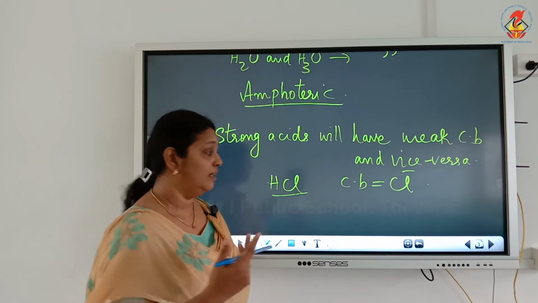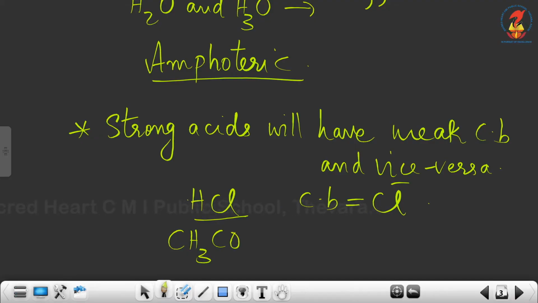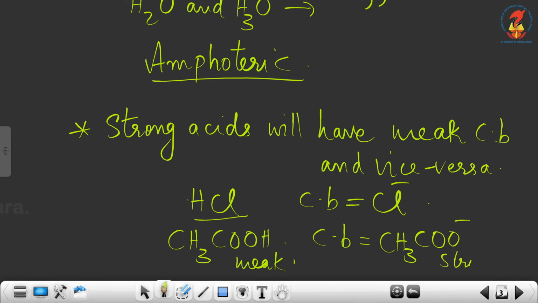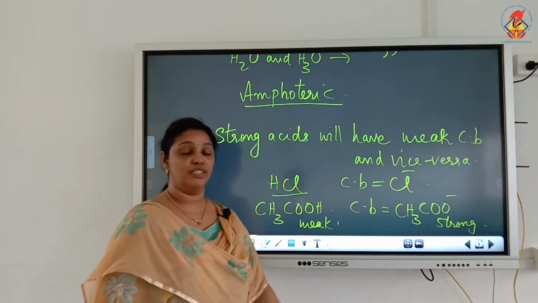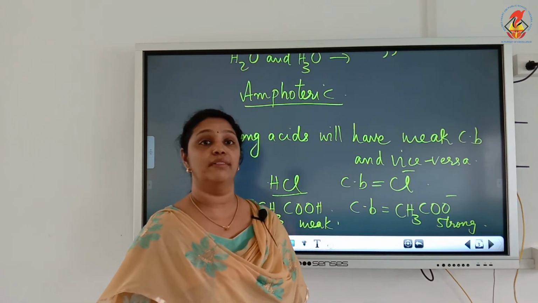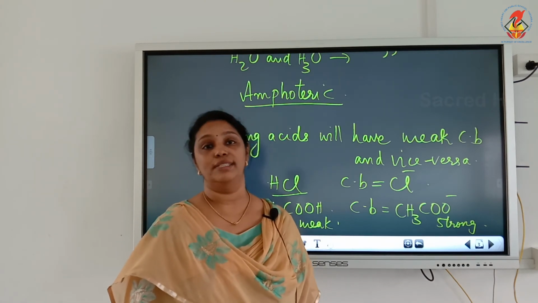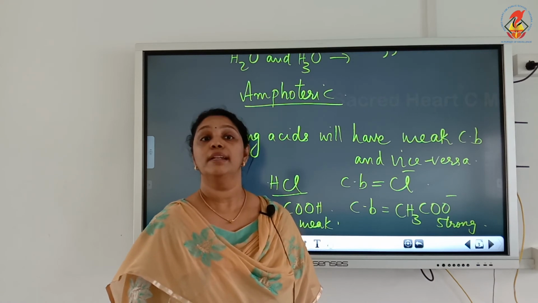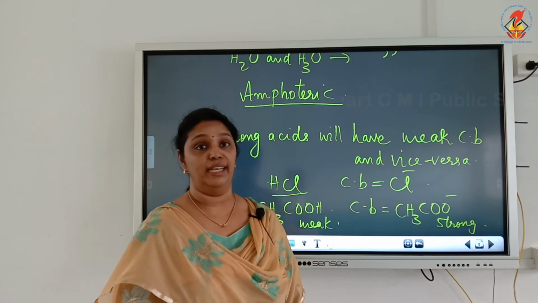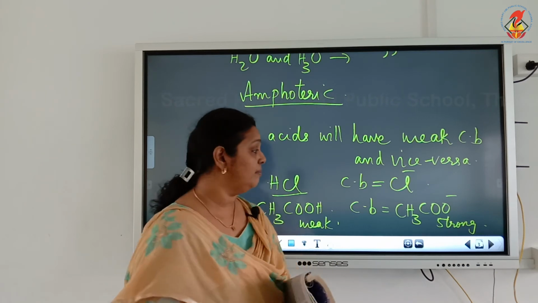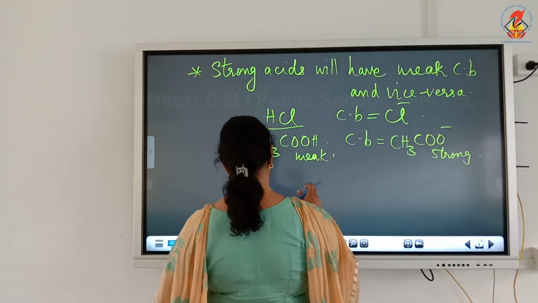That is our acetic acid is a weak acid, CH3COOH. Now the conjugate base of acetic acid, this is a weak acid. Conjugate base will be CH3COO minus, which is strong. So this is a very important point. Strong acid will have a weak conjugate base and weak acids will have a strong conjugate base. So this is our third concept of acids and bases. Now the fourth concept and the last one is Lewis concept of acids and bases. So number 4.